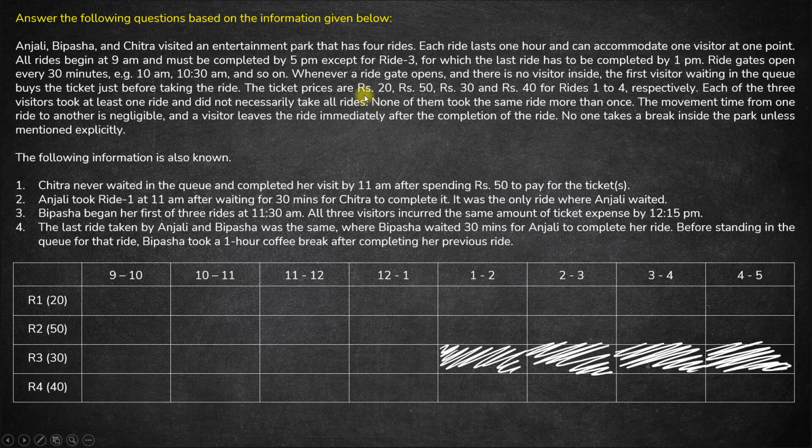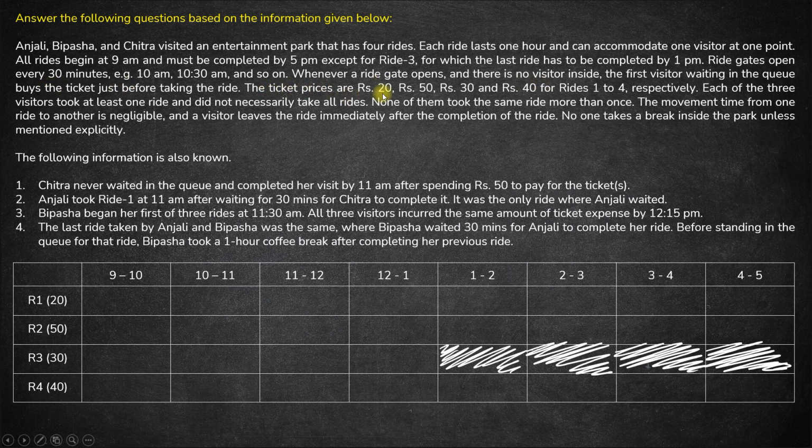Okay? Next, whenever a ride gate opens and there is no visitor inside, the first visitor waiting in the queue buys the ticket just before taking the ride. So a visitor will buy a ticket just before taking a ride, and he will buy a ticket if there is no one already on the ride. If someone is already taking a ride, then the person will have to wait. As soon as the ride gets free, the person will buy the ticket and get onto the ride. Okay? So this is given.